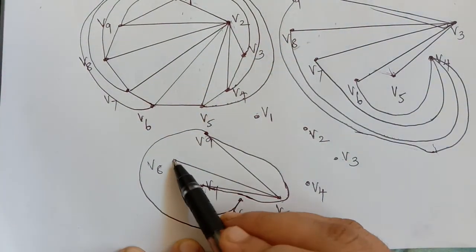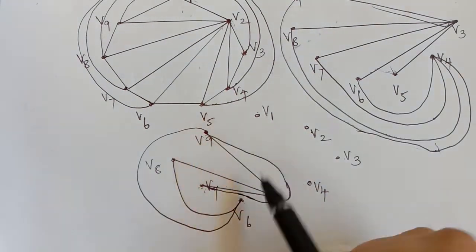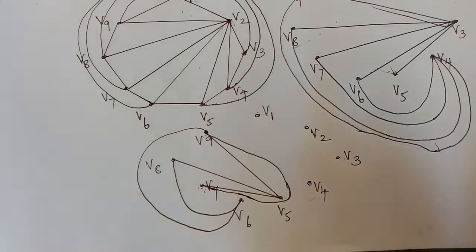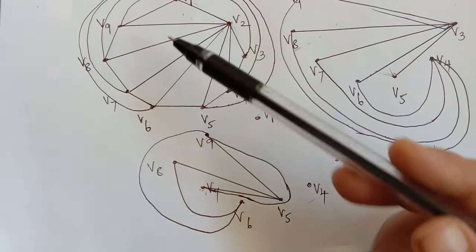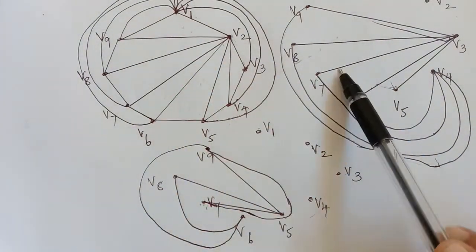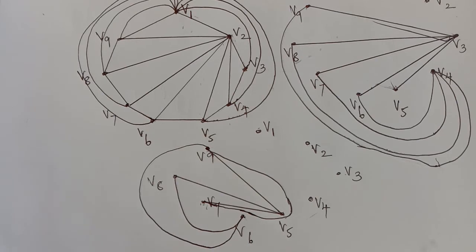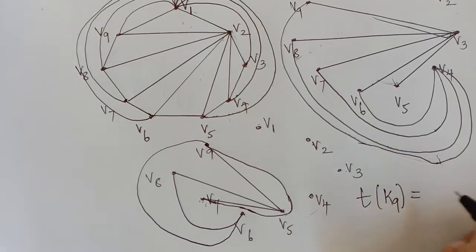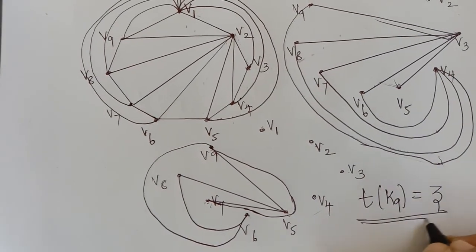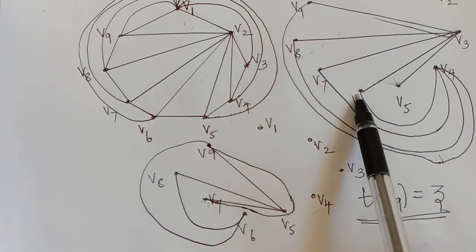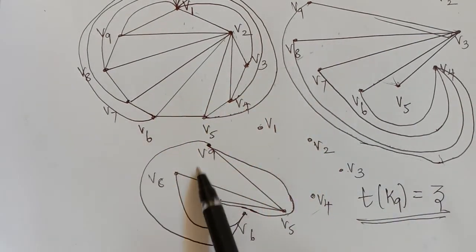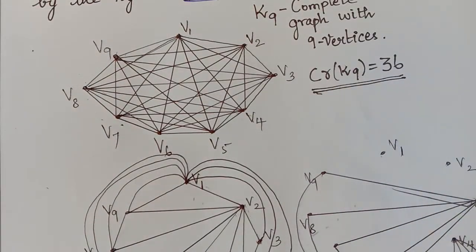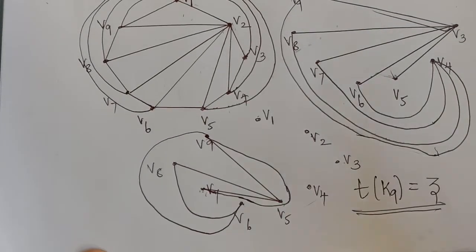Already V8 has edges with all the remaining vertices, and V9 also has edges with all the other vertices. Therefore the graph is complete by decomposing the original graph into three subgraphs which are planar. So the thickness of K9 is equal to 3, because K9 was decomposed into three planar subgraphs whose union gives us the original graph K9. Therefore the thickness of K9 is 3.